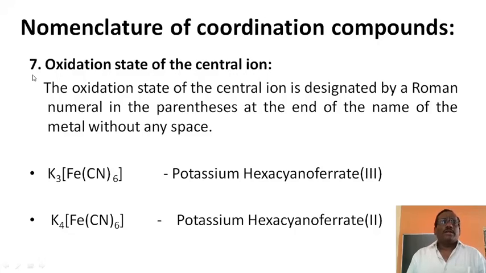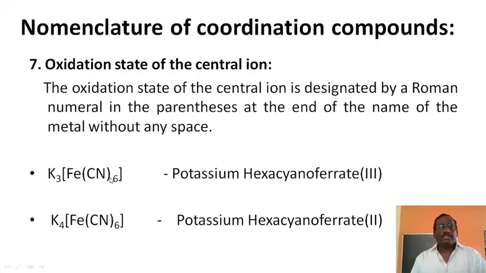We also name the oxidation state of the central metal ion. The oxidation state is designated by a Roman numeral in parentheses at the end of the name of the metal, without any space. Immediately after naming the metal, mention the oxidation state of the central metal ion.